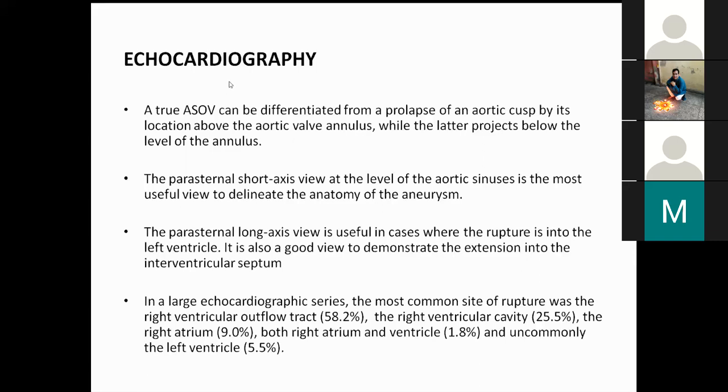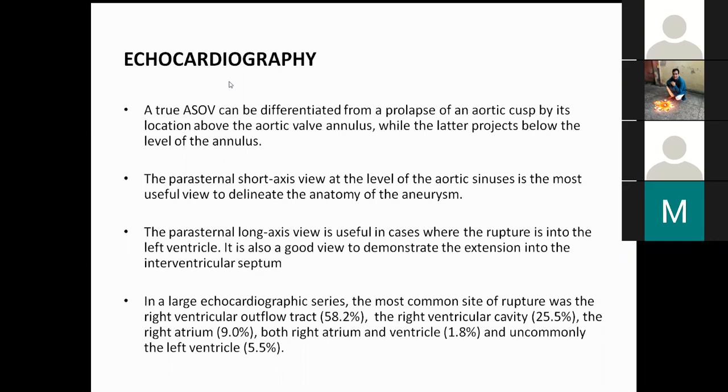The second most important differentiation has to come from the presence of VSD, because if there is a VSD, then the patient definitely goes for a surgical procedure. But if there is no VSD, then the patient can go for a device closure. So Doppler is a very good modality. At times there is a confusion. You can put a Doppler across. RSOV would always have a continuous murmur, but if you are getting systolic flows in that area,